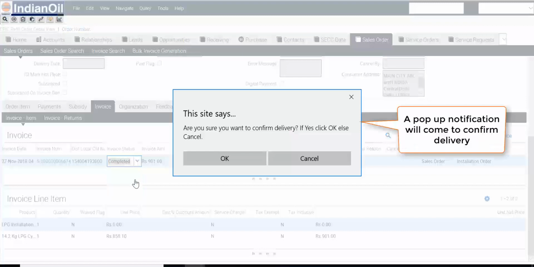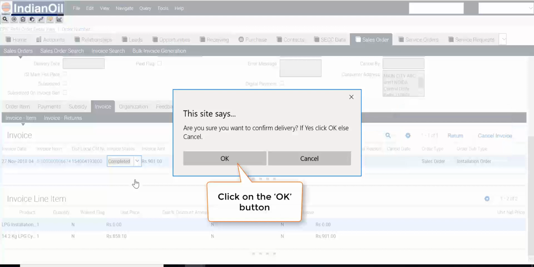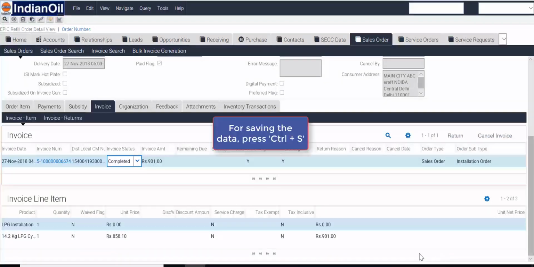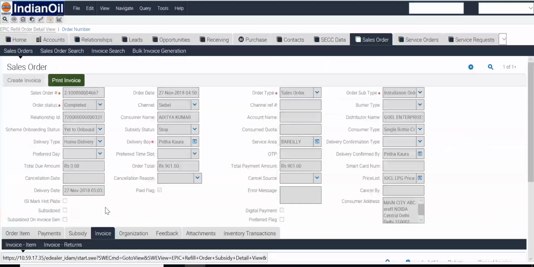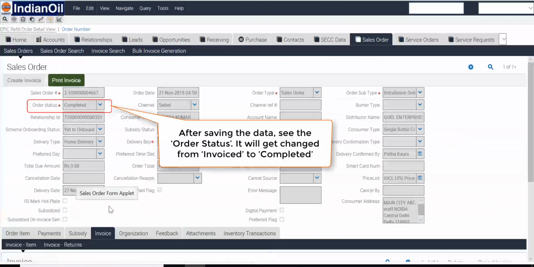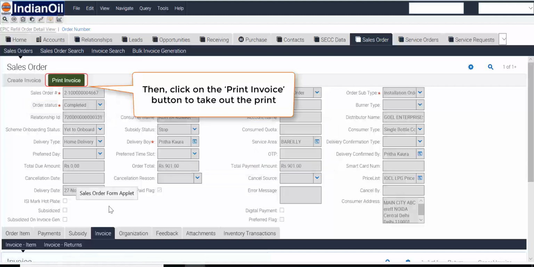A pop-up notification will come to confirm delivery. Click on the OK button to confirm. Press Ctrl+S to save the data. After saving the data, order status will get changed from invoiced to completed. Then click on the Print Invoice button to take out the print.